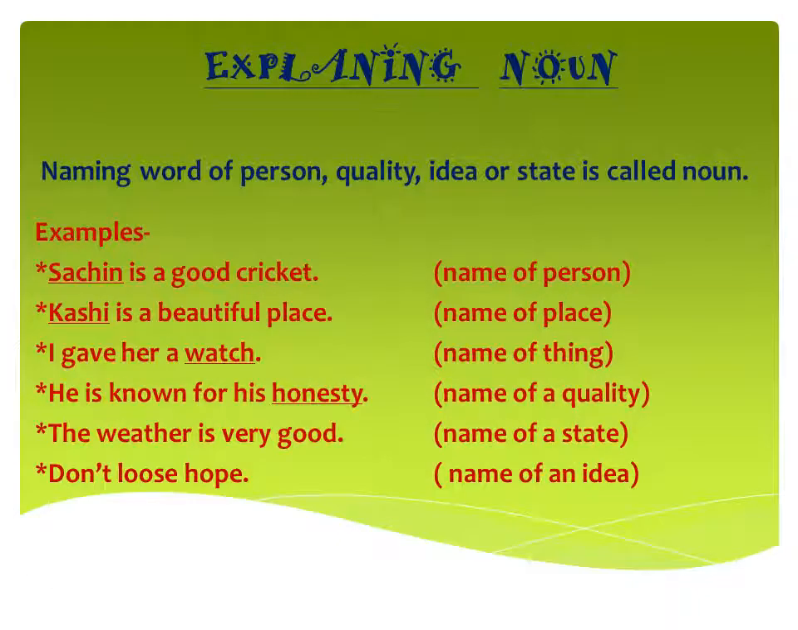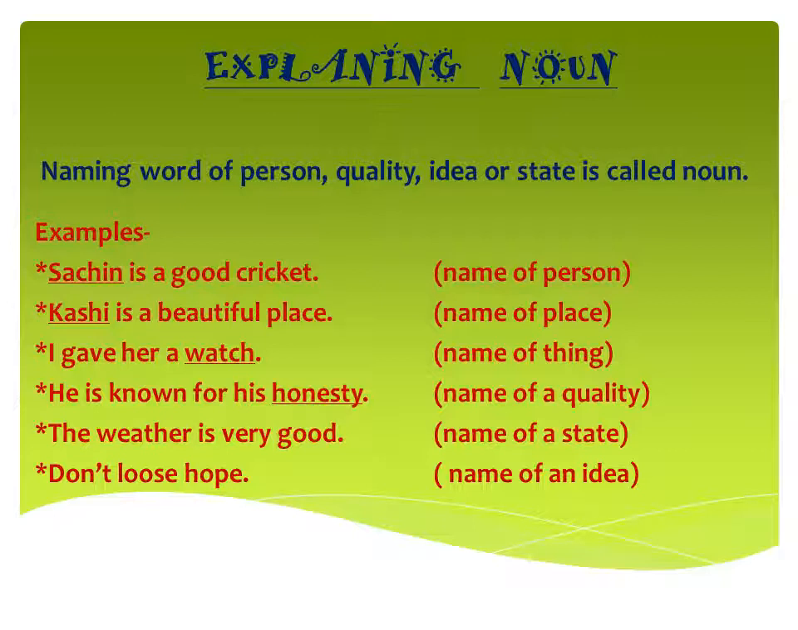Now I'm explaining the noun in a little detailed manner. Naming word of a person, quality, idea or state is called noun. So till now we have learned that noun is a name of person, place, animal or thing. Now we are going to learn that quality, idea and state, they will also come in the category of noun. Now see some example and the use of these all in these examples.